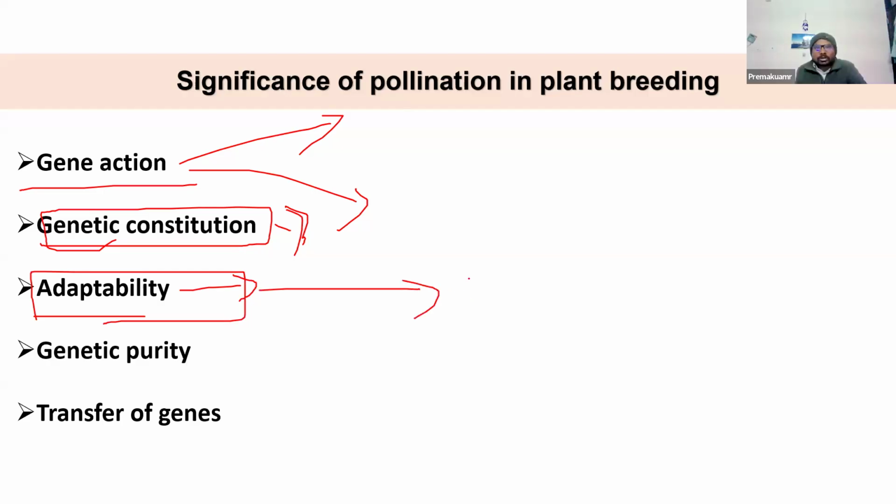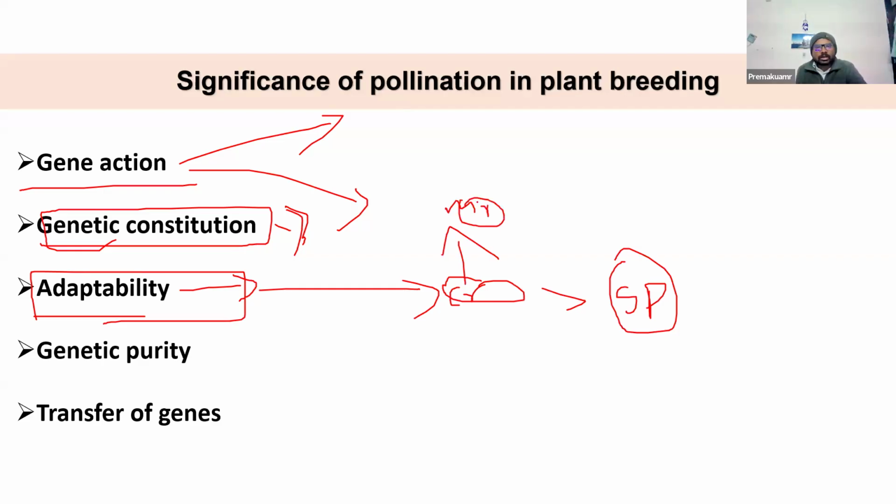You know that the cross-pollinated crops are more adaptable in nature than the self-pollinated crops. Generally, cross-pollinated crops produce more recombinants, so the survival of the better recombinant in the immediate environment is very high. Self-pollinated crops, when compared to cross-pollinated crops, have very little adaptability to a new environment.